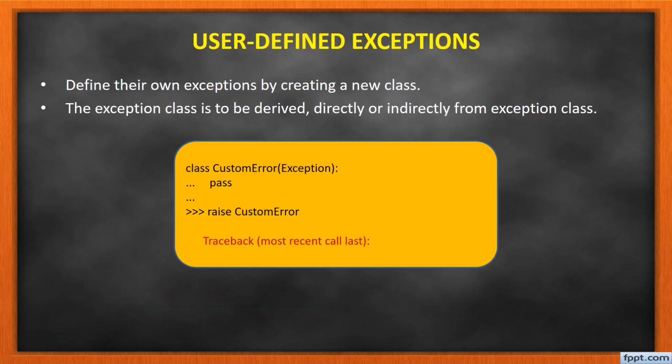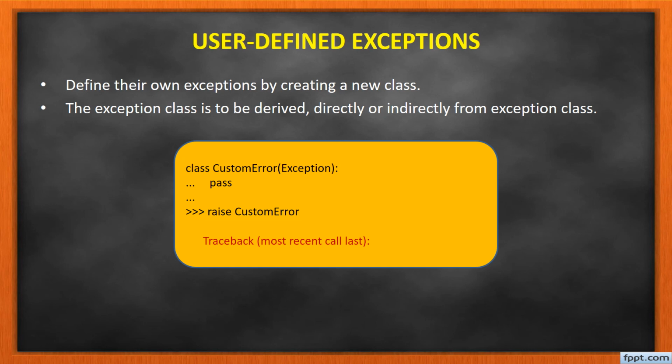The next one is user defined exceptions. With user defined exceptions, we define our own exceptions by creating new classes. The exceptions have to be derived, directly or indirectly, from the Exception class. So defining an exception is pretty easy in Python.